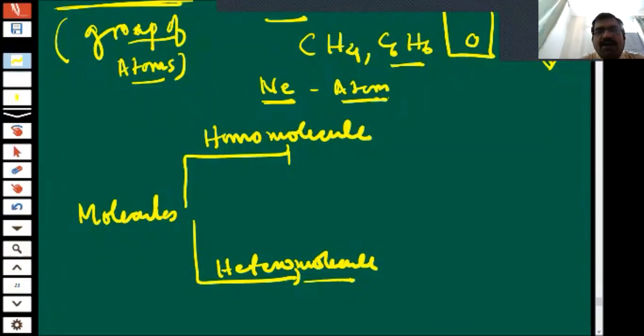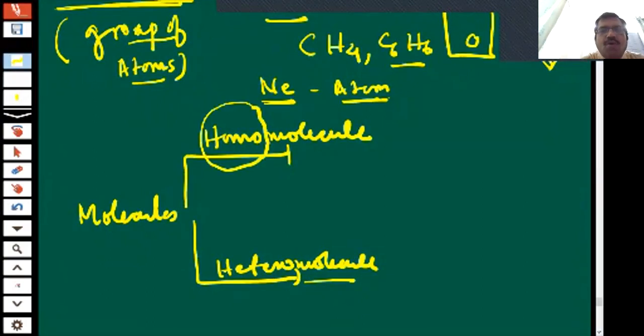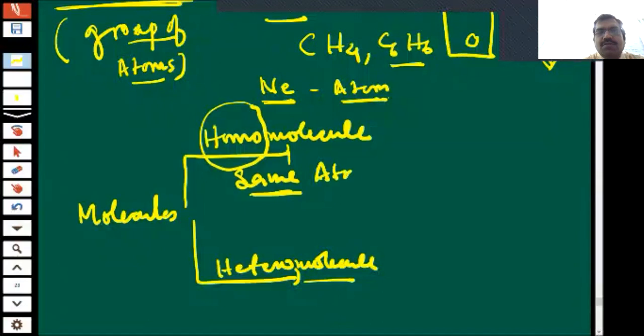Homomolecule means, by name itself, homo means same atoms. If a molecule is formed by the same type of atoms, then it is known as a homomolecule.